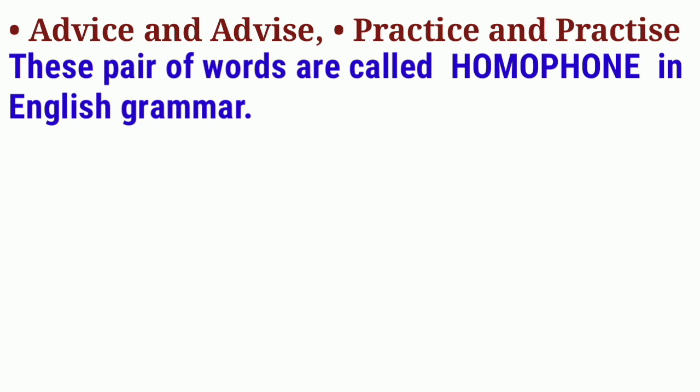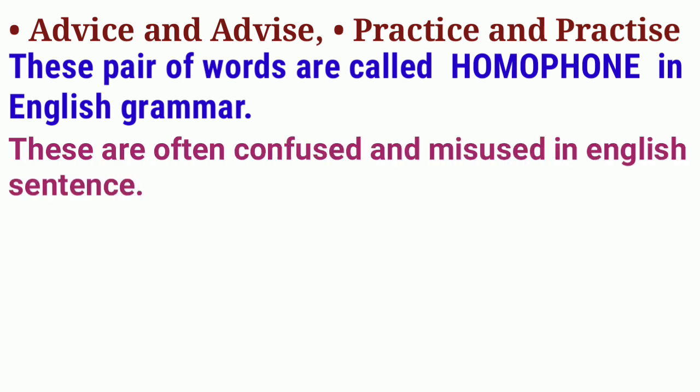Now move on to the analysis of those words. Advice and advice. Practice and practice. These pairs of words are called homophones in English grammar. So, what is the definition of homophone? Those pairs of words that sound the same but have a difference in their spelling and also in their parts of speech are called homophones. These are often confused and misused in English sentences.